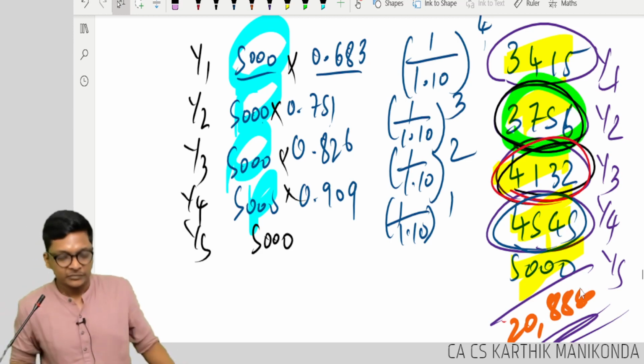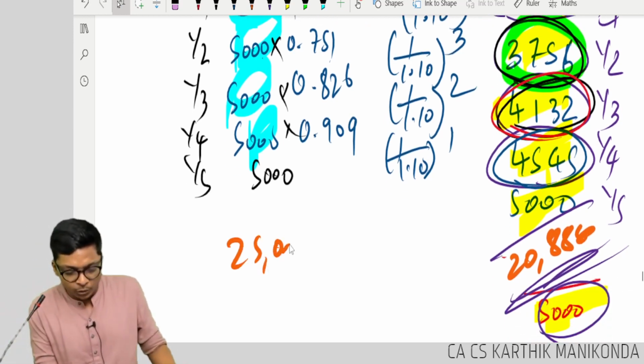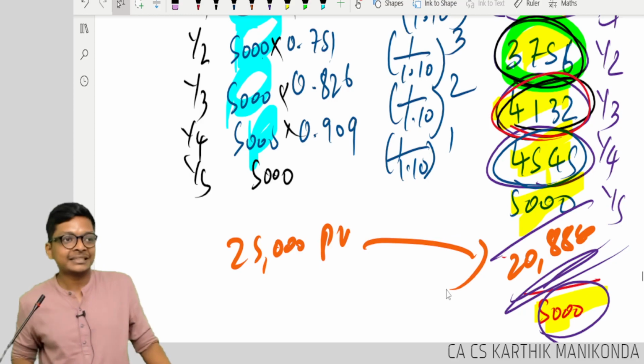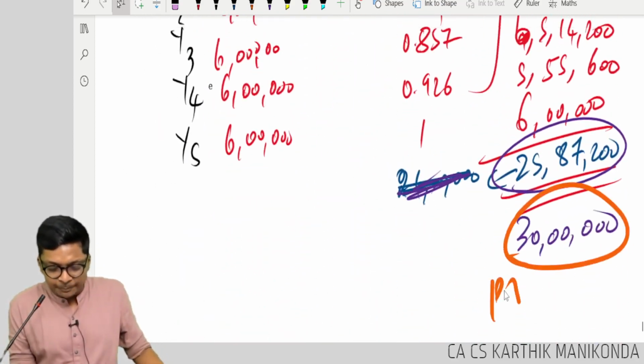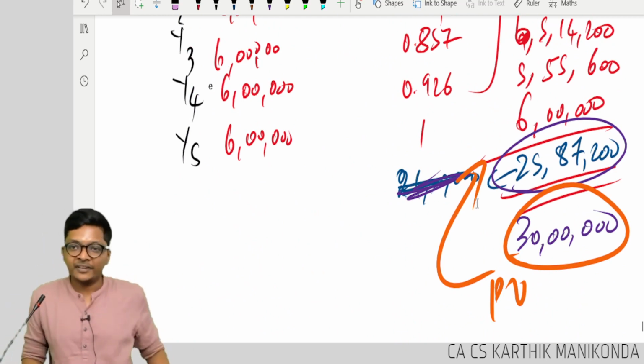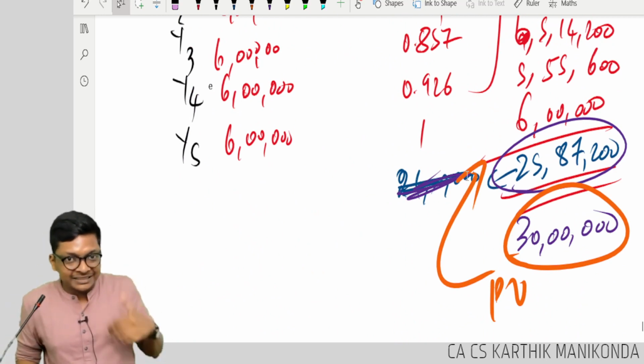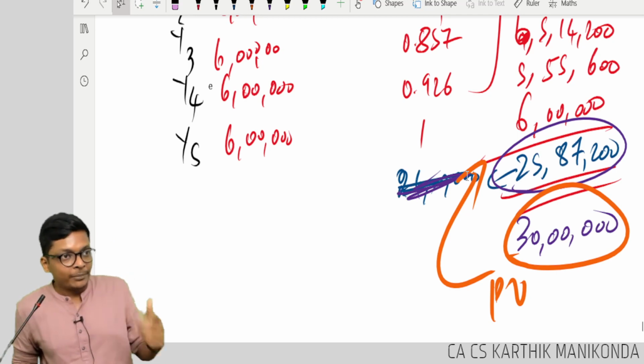This present value, see, 25,000's present value is this. You can't get the same 30. 30 lakhs' present value is 25 lakhs. Now let me do the same compounding table.